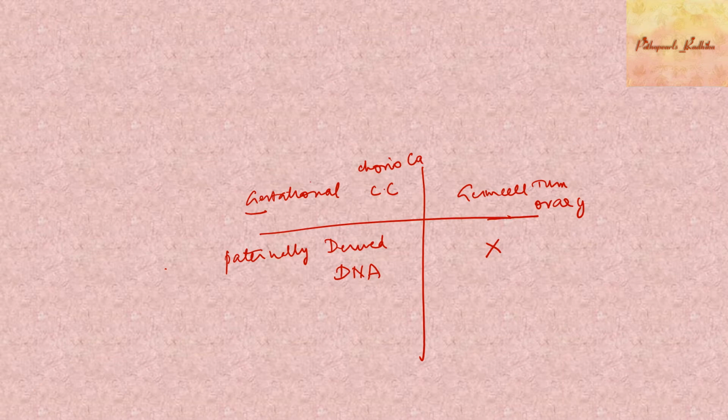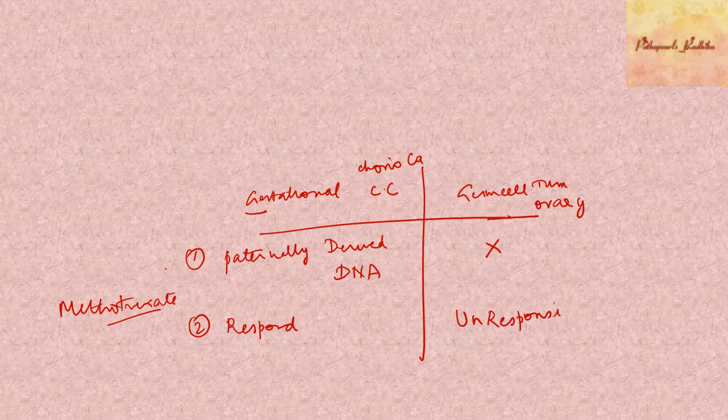All of you must have known about this drug called methotrexate. They usually give it for choriocarcinomas. These gestational choriocarcinomas respond to chemotherapy, whereas the choriocarcinomas which arise in the ovary from the germ cell are usually unresponsive to chemotherapy, right?